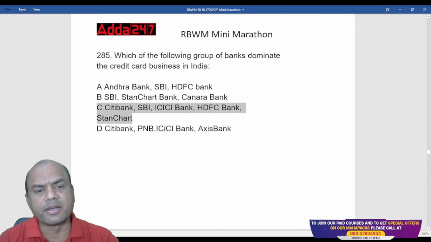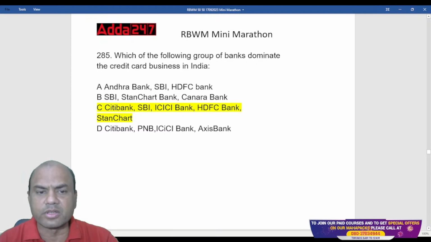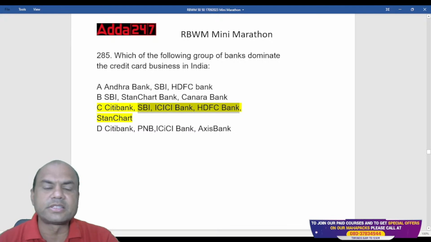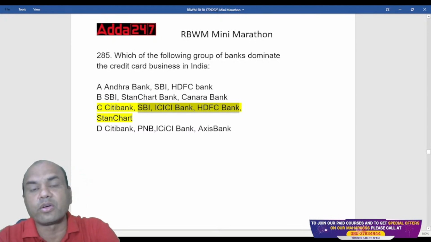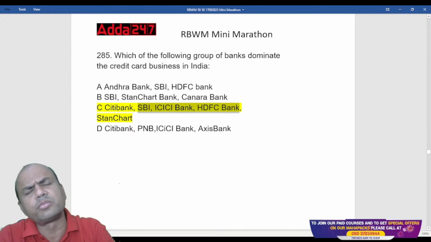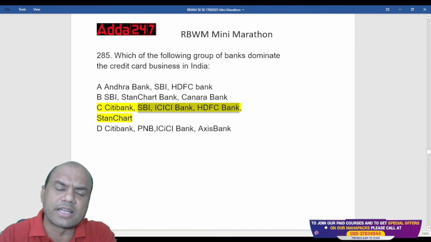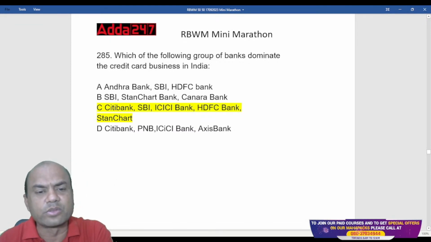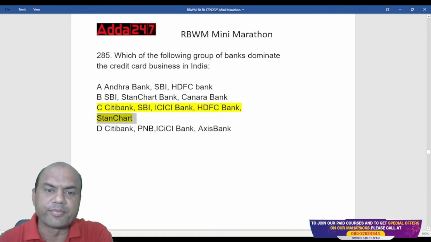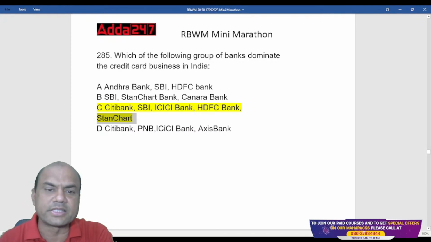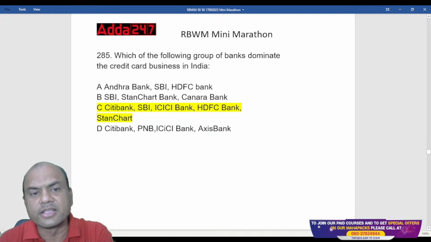The whole market is captured mainly, not even now, Citibank is also gone. I'll tell you, only SBI, ICICI, HDFC Bank. These three banks have covered almost the entire market of the credit card business. Citibank and Stanchart are also gone. Even Stanchart has closed down its retail banking business now. So you can remove this. I'll just make the change. It is only SBI, HDFC Bank and ICICI Bank. Only three banks now.